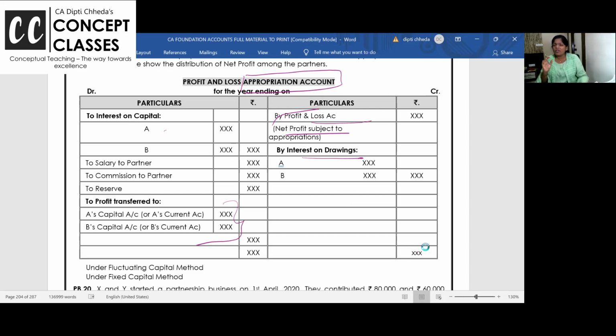Many students are not crystal clear about this. Interest on loan is taken in the P&L account, as if you are an outsider, you have given loan. What interest on capital we will take it in the appropriation. ठीक है? Guarantee concept है.